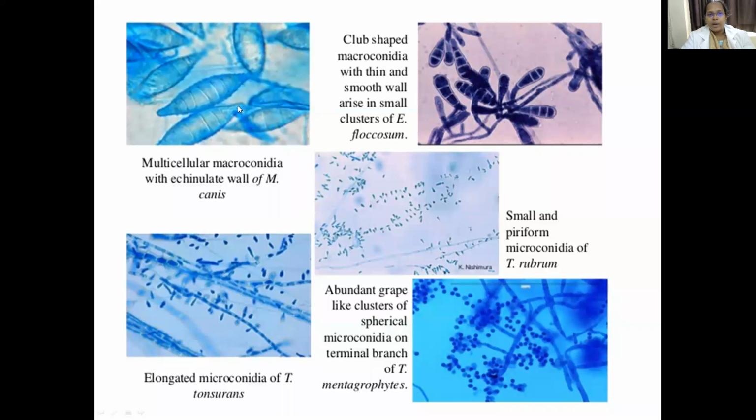In Microsporum canis, you see macroconidia which are mostly spindle shaped. In Epidermophyton, they are club shaped. Here the septate hyphae are more, here they are less. Usually this is rough and thick-walled, whereas here they are thin-walled and smooth.